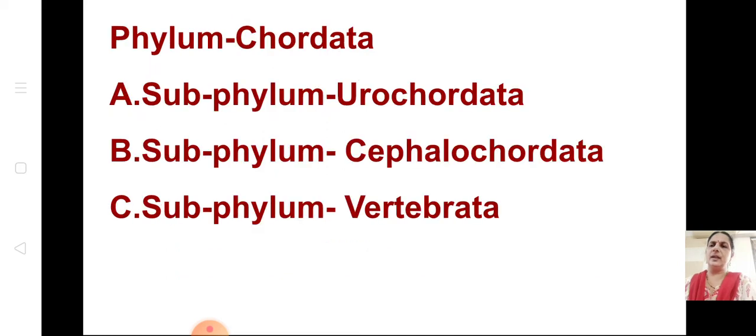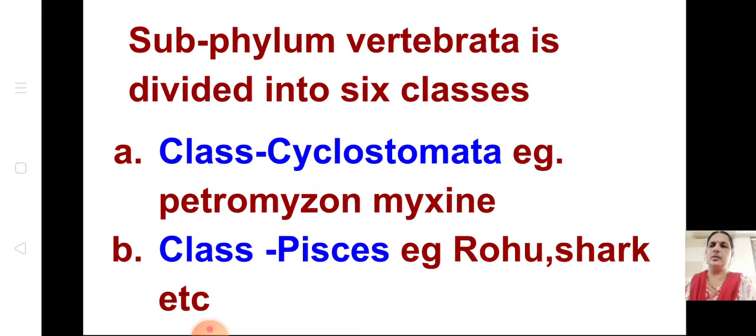Then we came into phylum Chordata. Under phylum Chordata, we learnt about subphylum Urochordata, subphylum Cephalochordata and subphylum Vertebrata. Under Vertebrata, it has got 6 classes.